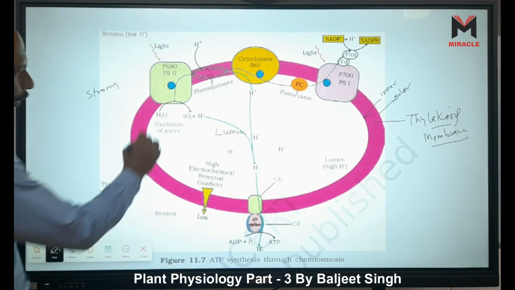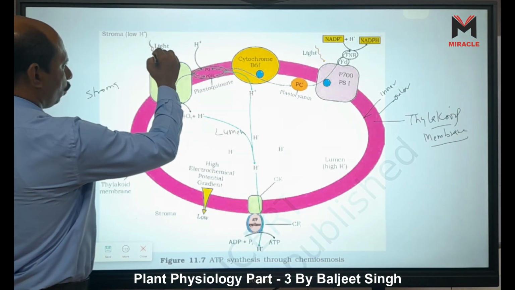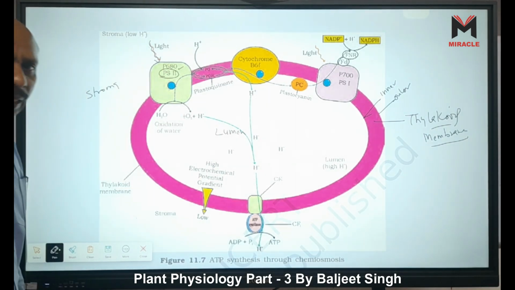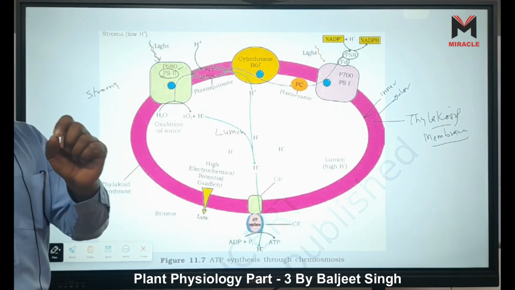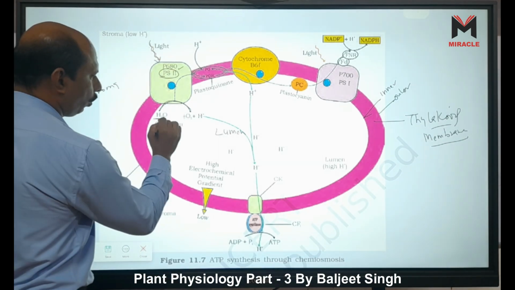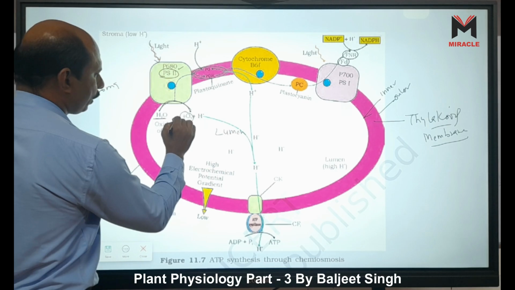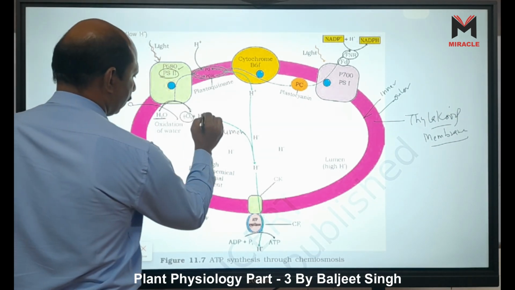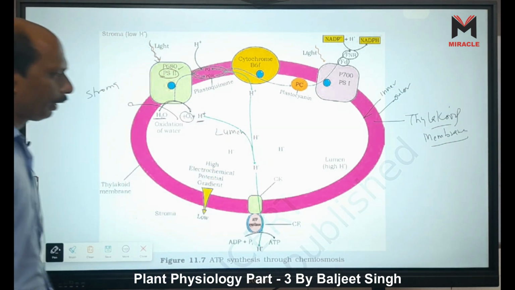What happens here? Look, first this is our PS2, P680. We know PS2 is involved in the splitting of water. Now water molecules are split, H2O forms half O2 which comes out of the lumen, and the H plus ions accumulate inside the lumen.